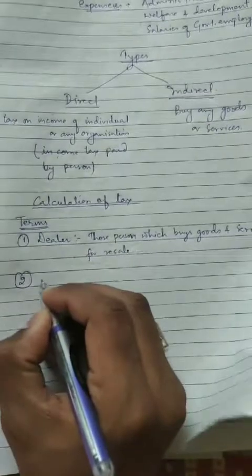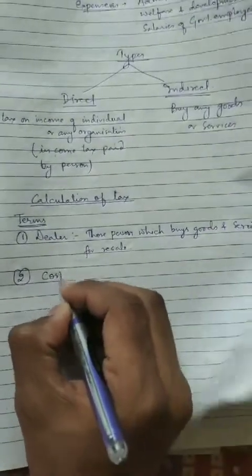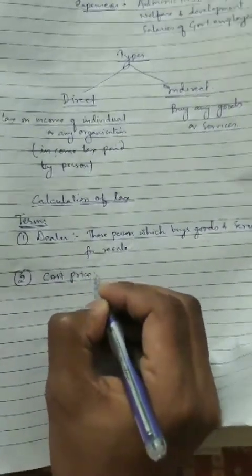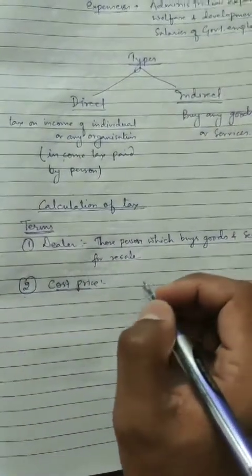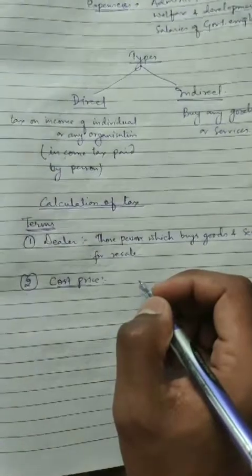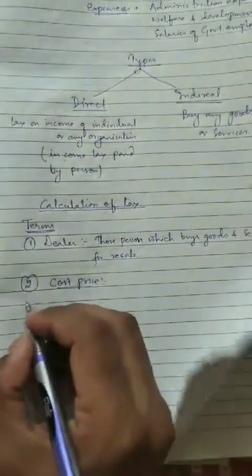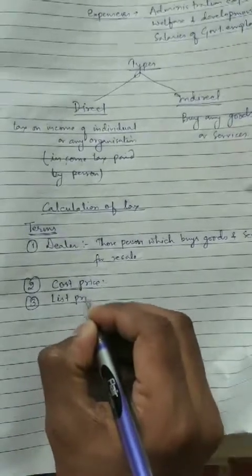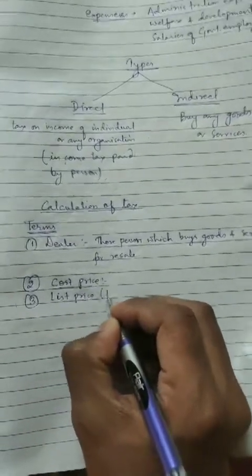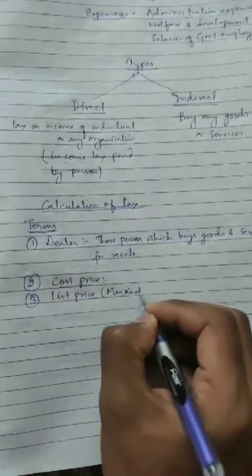The second term we will study is cost price. Cost price, we all know about it. Cost price means the price at which a person purchases the goods. Third is list price. This price is also known as marked price.